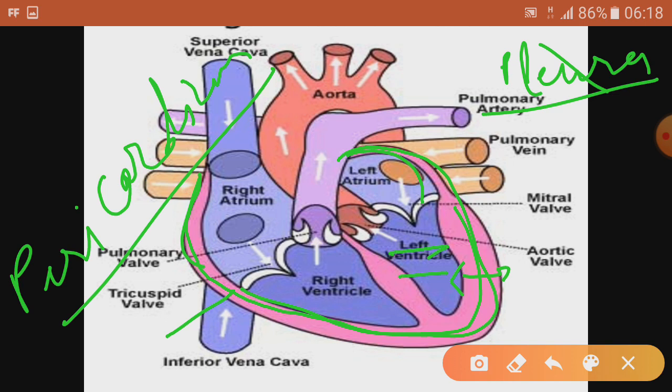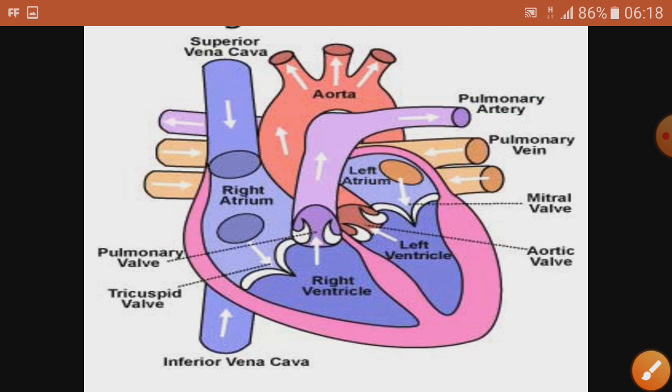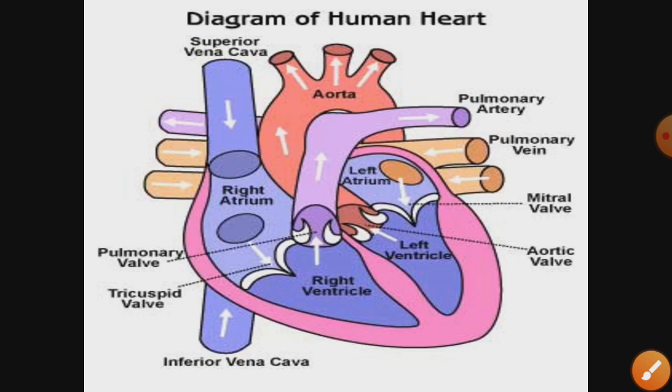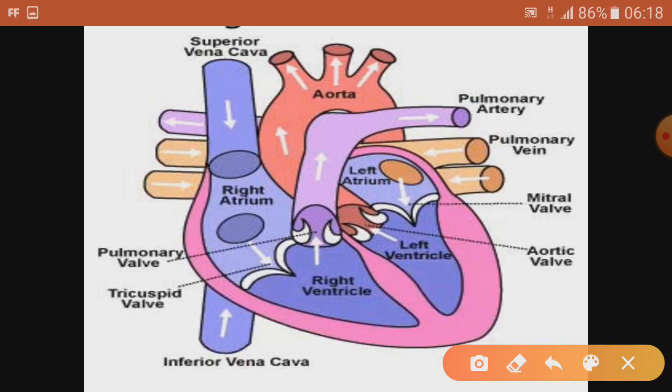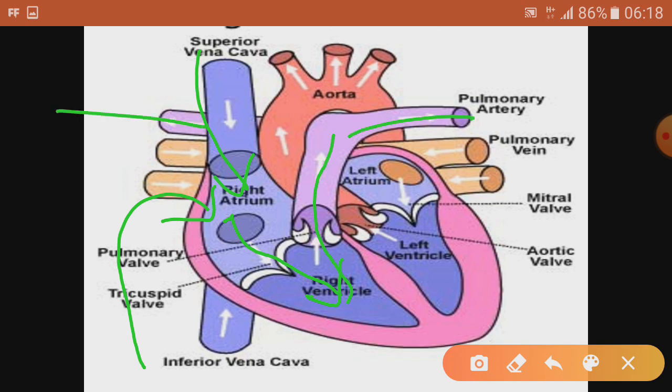See, for example, when the heart carries the blood, the vein pours the deoxygenated blood here. Then this deoxygenated blood comes to the right ventricle from the right auricle, then it goes to the lungs with the help of this pulmonary artery, and from the lung it gets oxygenated, again it comes to the heart from this side.